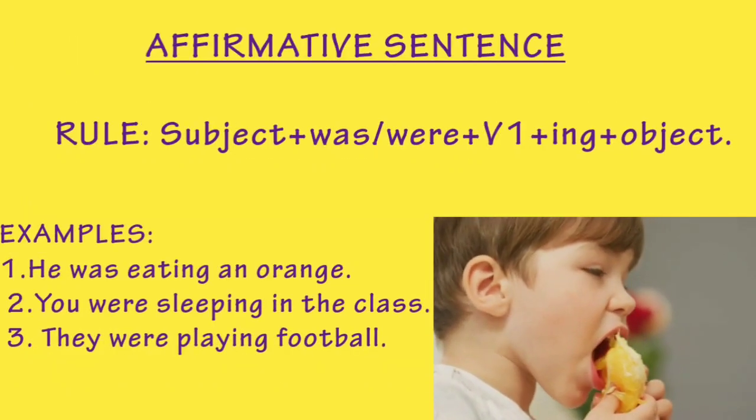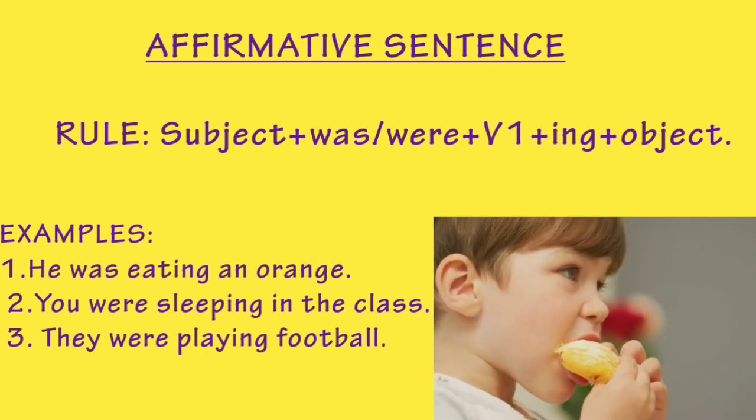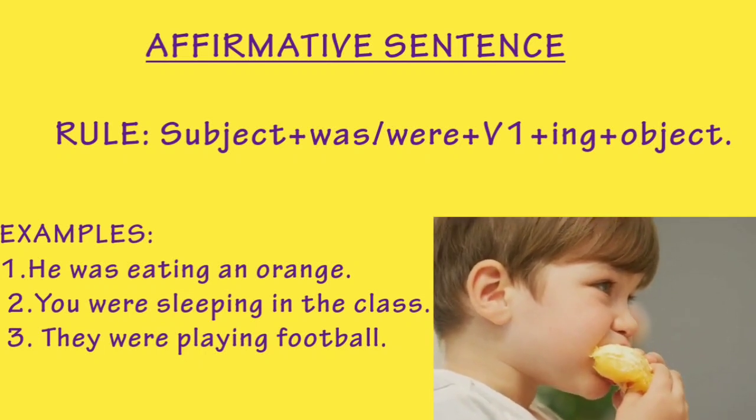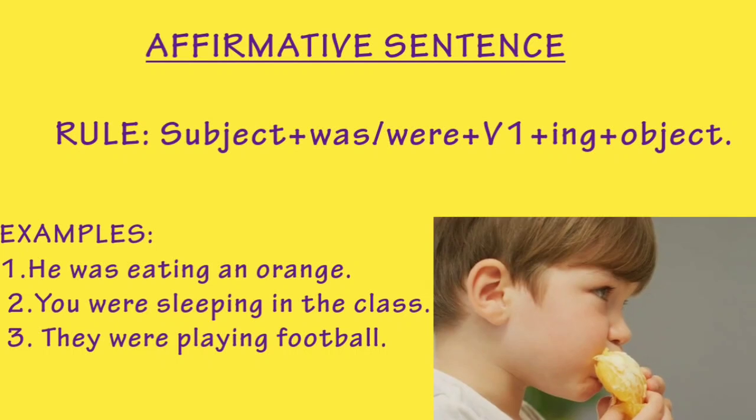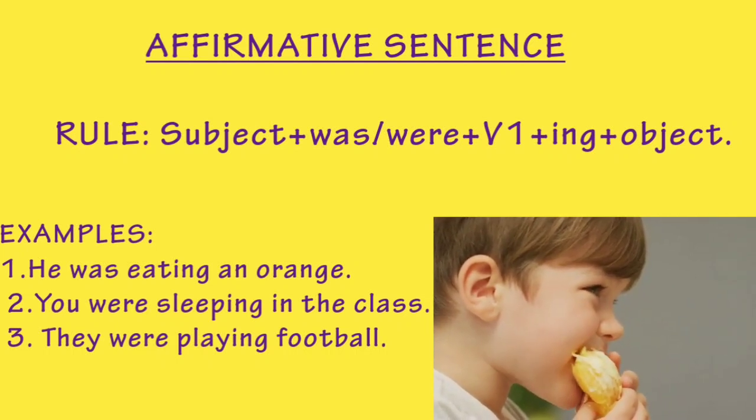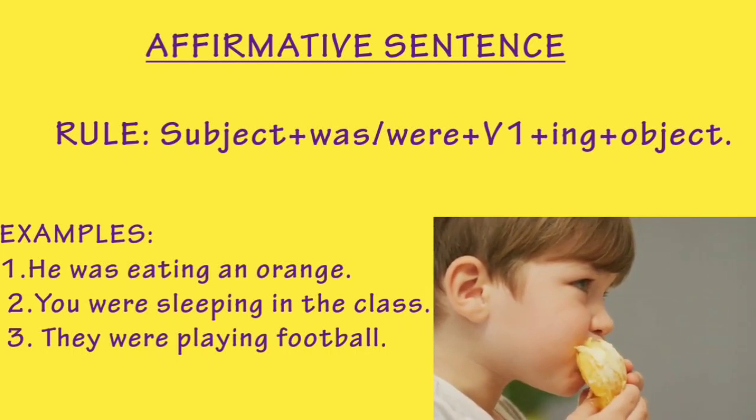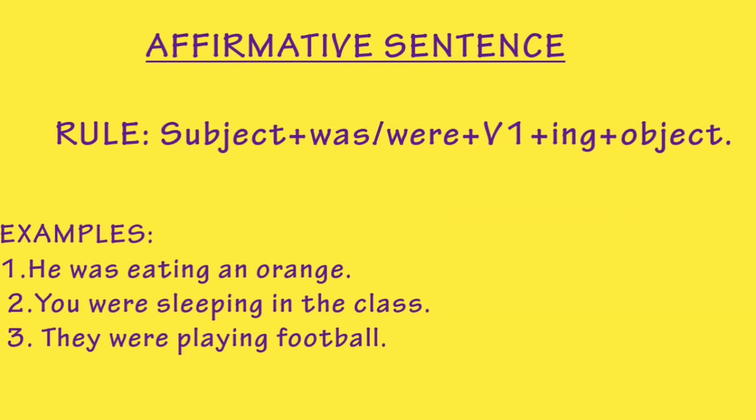Rule for affirmative sentence: subject plus was or were plus first form of the verb plus ing plus object. So examples: he was eating an orange. He is the subject here. He is singular, so we are using was here. Eat, first form of the verb plus ing, eating, and orange is our object.